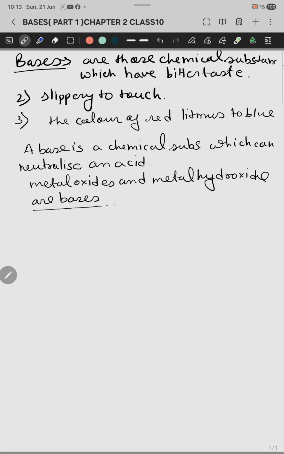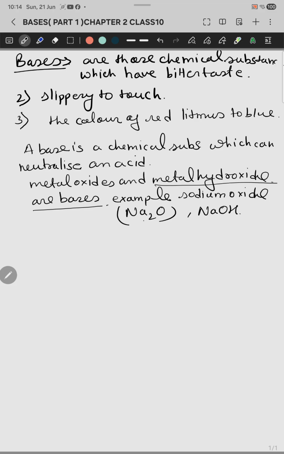I am giving you examples. The first one is sodium oxide, also a base, formula Na2O. Second example is NaOH, sodium hydroxide, a metal hydroxide. Another example is CaO, calcium oxide, and calcium hydroxide, Ca(OH)2, also called slaked lime. NH4OH is also a base. So we have a number of examples.